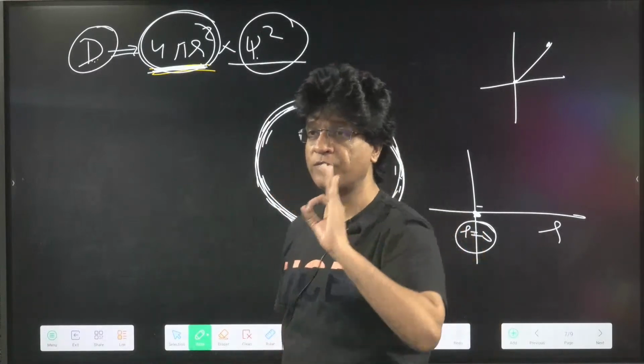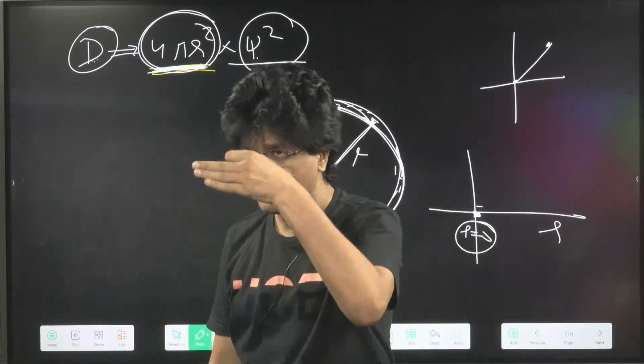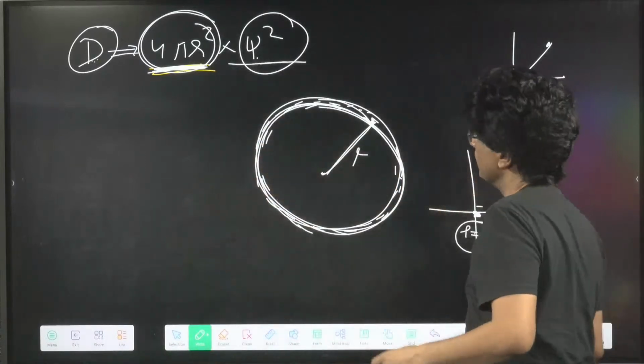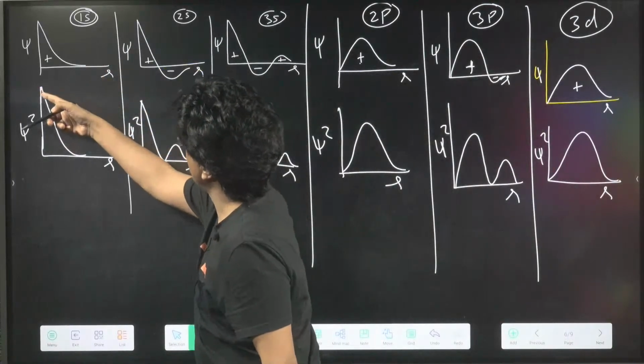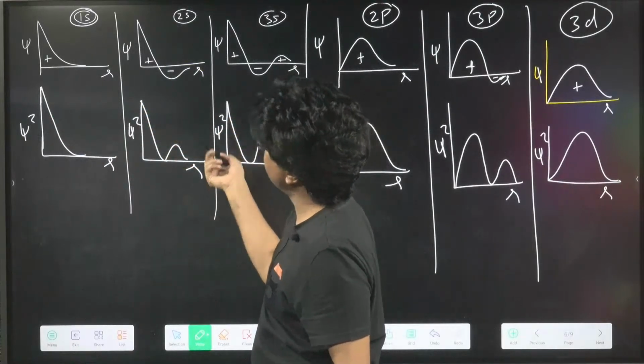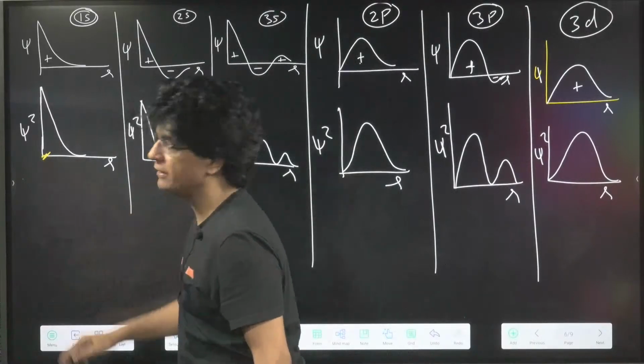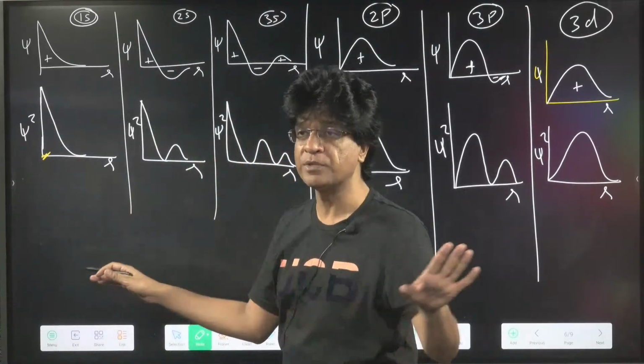So all the graph of D, capital D, will begin with 0, including S. Yes or no? We know that the psi square of S is non-zero. But if I multiply by the 4 pi r square, at this point, the r value is 0. They will all become 0.